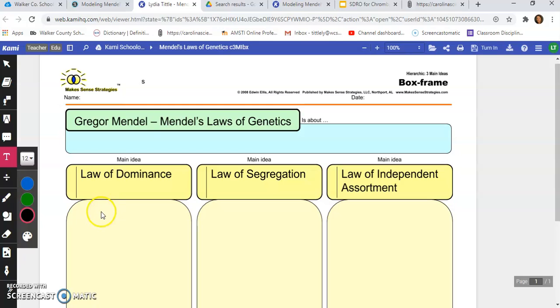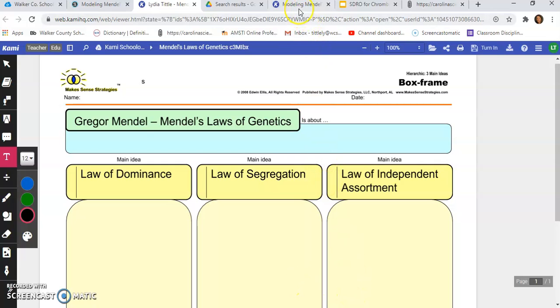Okay, Gregor Mendel has 3 laws of genetics that we still recognize today. They are scientific laws. And so those laws are the law of dominance, the law of segregation, and the law of independent assortment. So in the reading passage I'm about to show you in this video, you're going to take notice of the law of dominance and state that law here. And then we will read about the law of segregation. You will state it here. And then the law of independent assortment you will state here. So for all 3 of these, you will write down what the law says, and then also we will show an example of these laws.